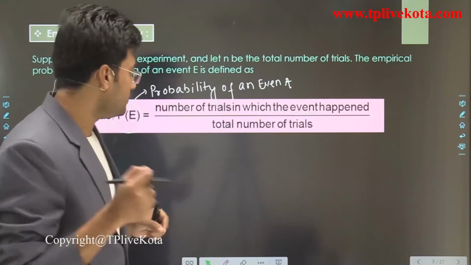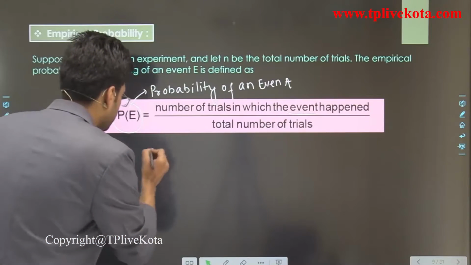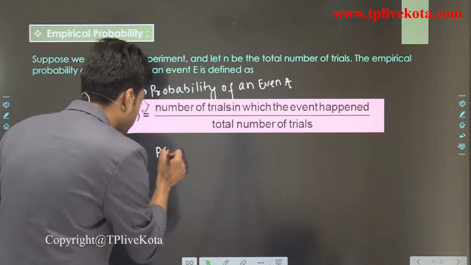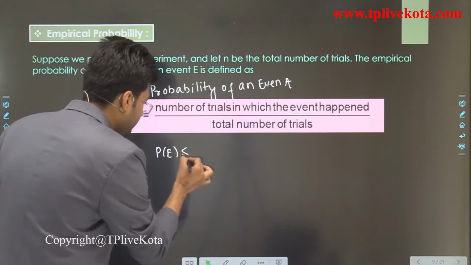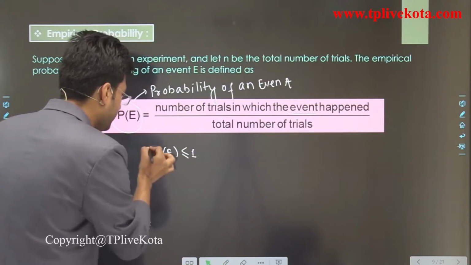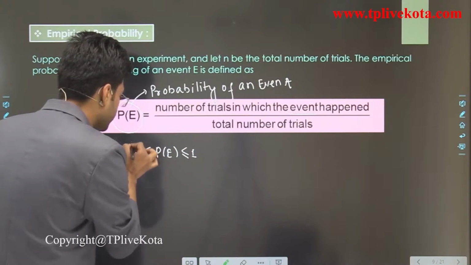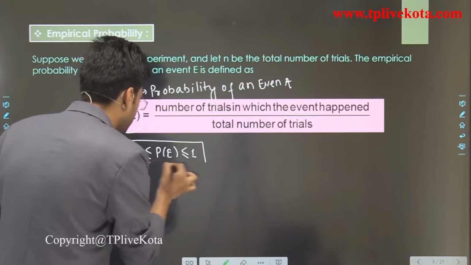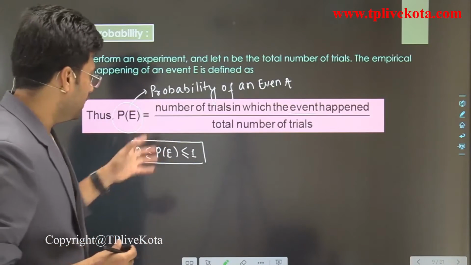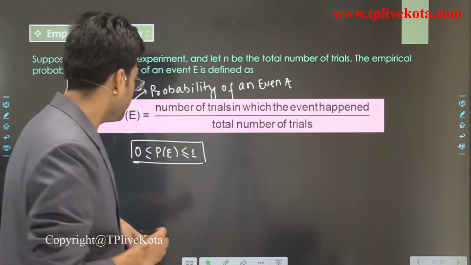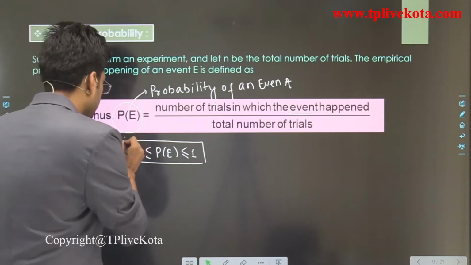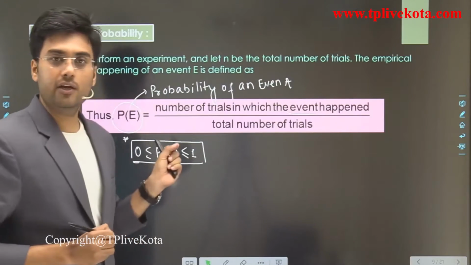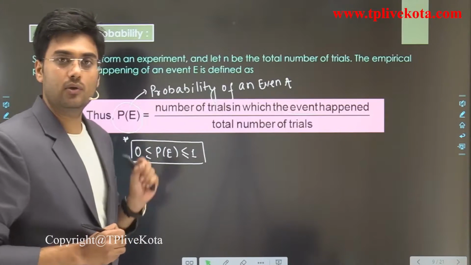Clear? Now students, this probability of event A should be less than or equal to 1 and greater than or equal to 0. Sometimes it is asked in the examination what the range of probability is, so it should be greater than or equal to 0 but less than or equal to 1.